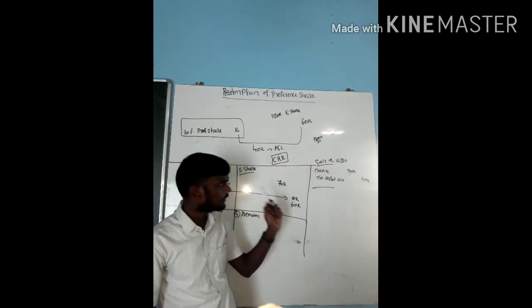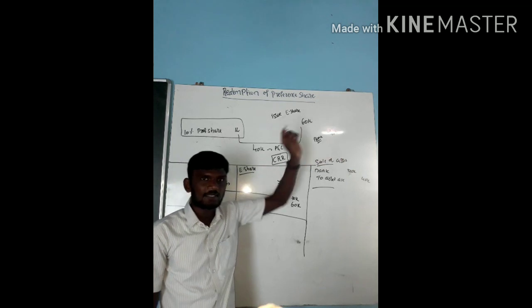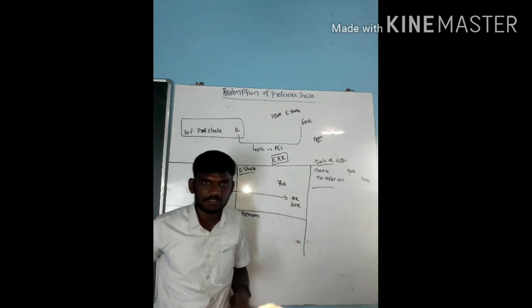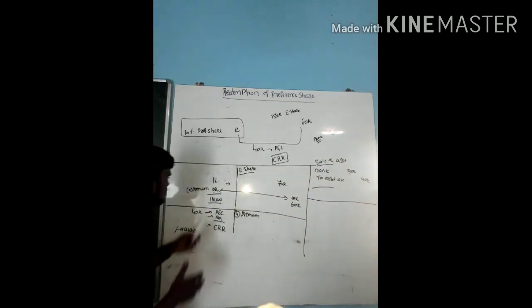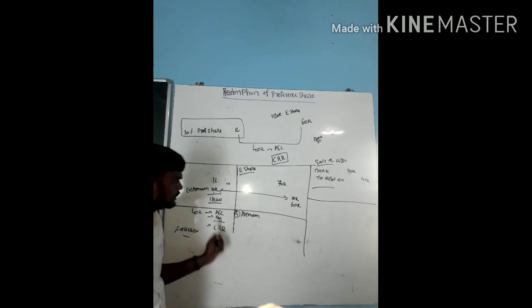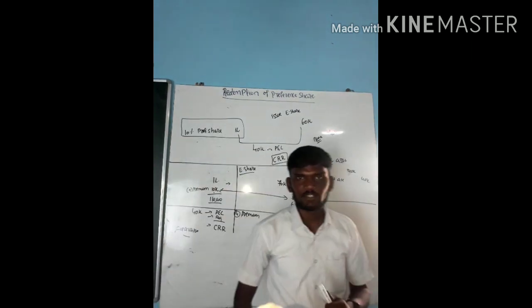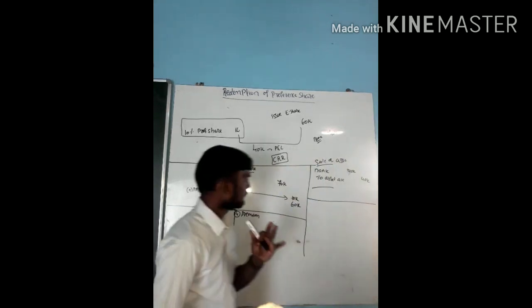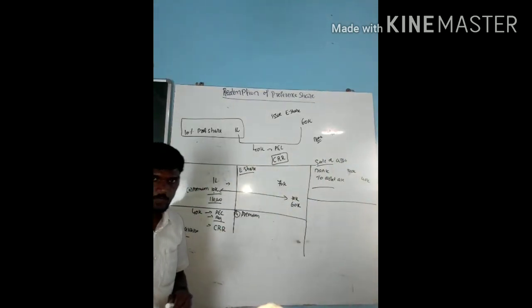The remaining I require is 40,000. This 40,000 I can raise by selling some asset. Next, last entry: preference account debited to bank account. That's it, 1, 2, 3, 4, 5, 6. At most we get 6 entries. Two more entries are there, but at maximum we get these 6 entries.